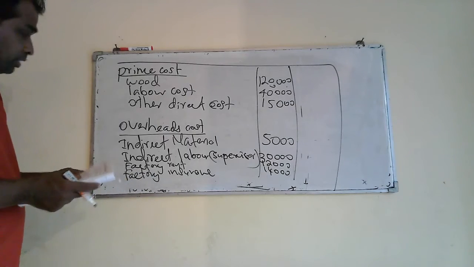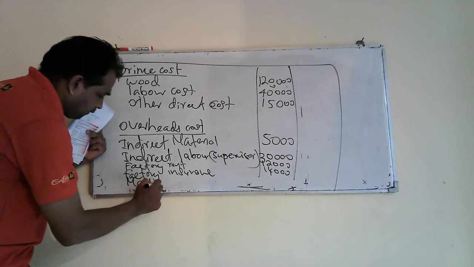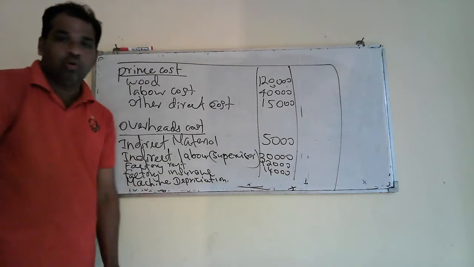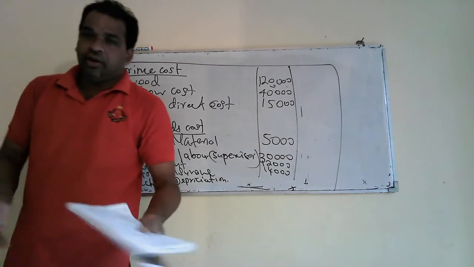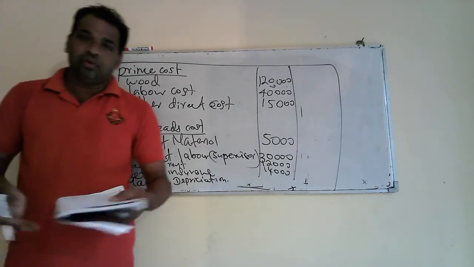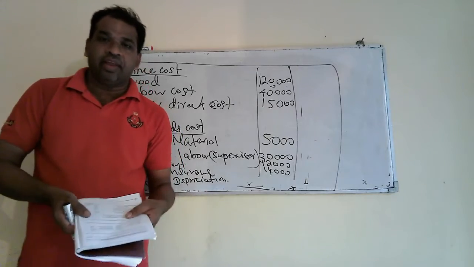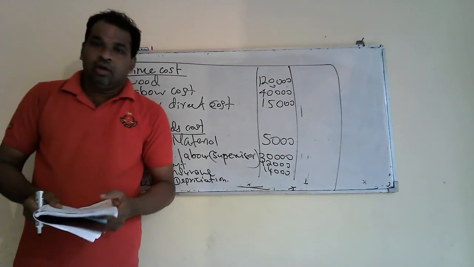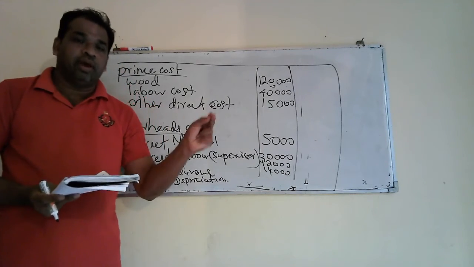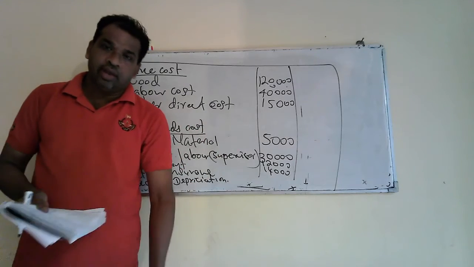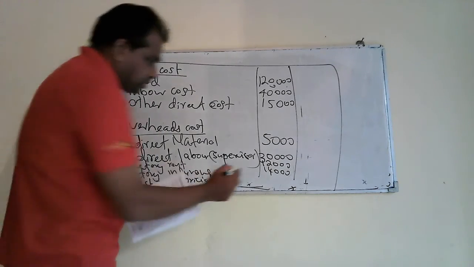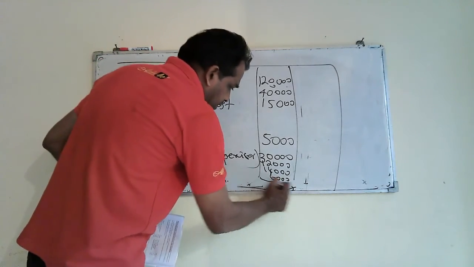Last one, machine depreciation. You have calculated depreciation under the sole trader final cost. If you use machinery to produce your goods, there can be a decrease in the value of the asset, that is called depreciation. That is a simple definition. So we cannot absorb depreciation per unit price, so we will put it under indirect other cost. It comes from overheads. Machine depreciation amount is 6,000.